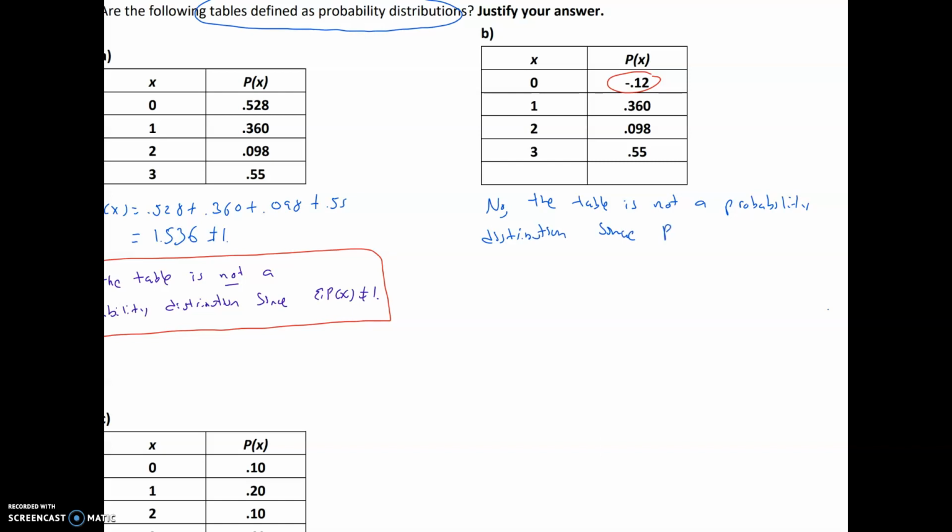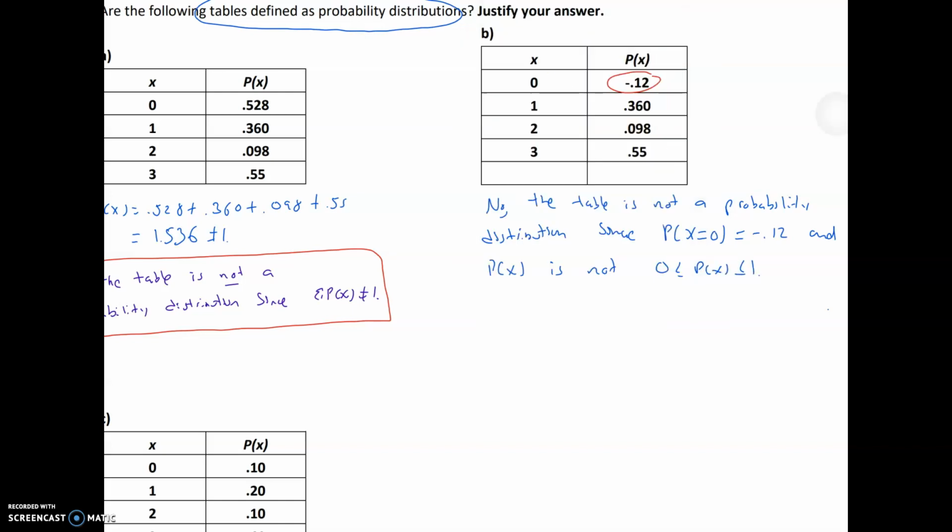The probability of x is equal to 0, it's equal to negative 0.112. And in this case, the values of p of x are not between 0 and 1.